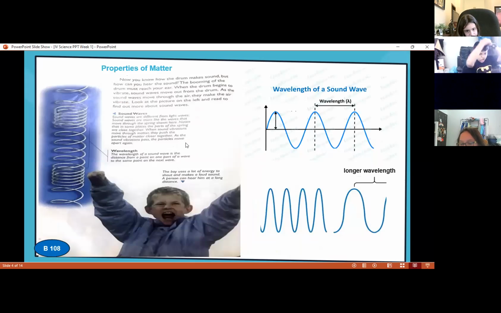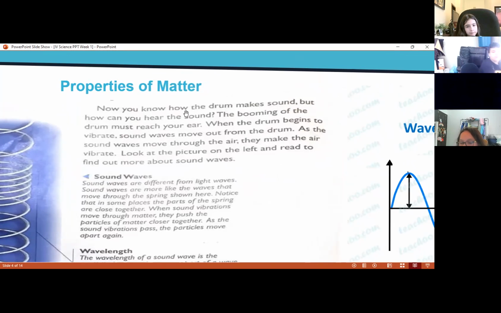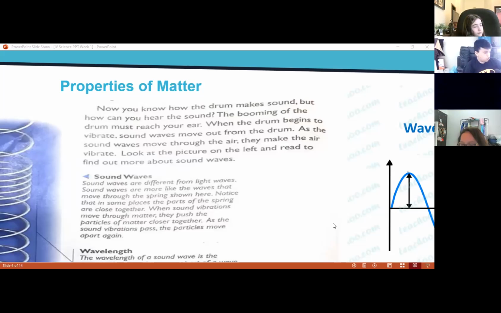Now, we have some properties of matter. This is important to learn also. Properties of matter, class. Okay, now, you know that the drum makes sounds, but how can you hear the sound, class? You can listen to the sound because you have ears, class. If you don't have an ear, you're not going to listen to the sound. You're not going to listen to Khaled singing. You're not going to listen to some music. No. But if you have ears and you have the ability, the capacity to listen,